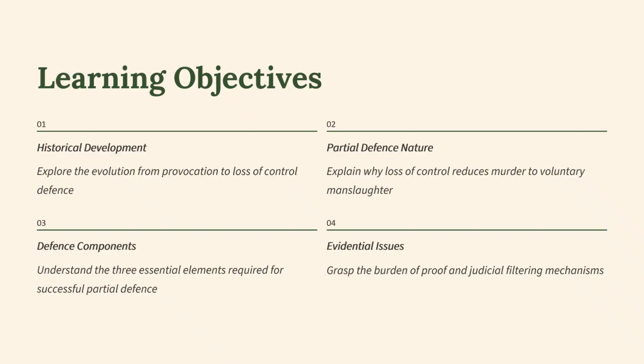So the learning objectives for this class are basically four things. One is to give you some historical development, exploring the evolution from provocation to the loss of control partial defence. Secondly, to look at the partial defence nature, explaining why loss of control reduces murder to voluntary manslaughter. Thirdly, the defence components, understanding the three essential elements required for a successful defence of loss of control. And four, to look at the evidential issues and grasp the burden of proof and judicial filtering mechanisms in the issue of the partial defence of loss of control.